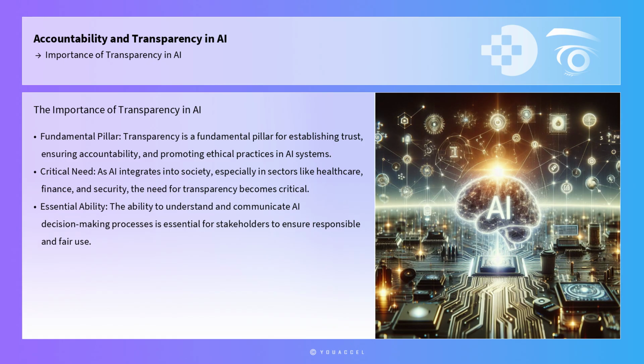As AI technologies become increasingly integrated into various aspects of society, from healthcare and finance to criminal justice and security, the need for transparency becomes ever more critical. The ability to understand, scrutinize, and communicate the decision-making processes of AI systems is essential for stakeholders, including developers, users, policymakers, and the general public, to ensure these systems are used responsibly and fairly.